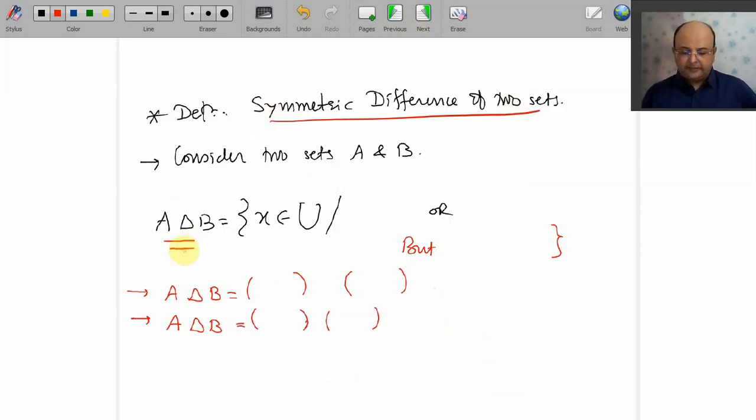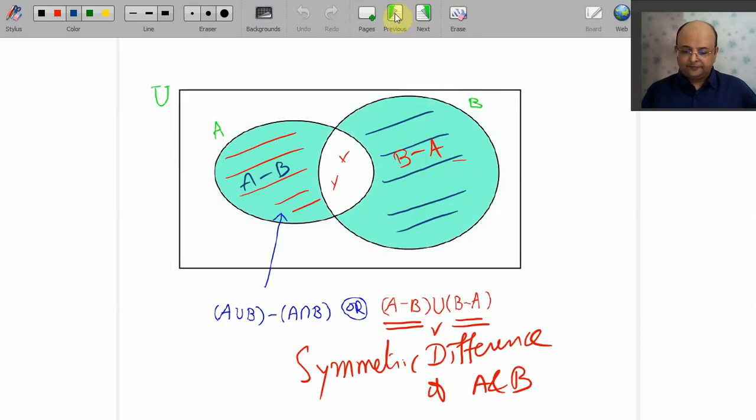A delta B means X belongs to U, where X belongs to A or X belongs to B, but X does not belong to both. So it was easy. But one more definition that you understand that. What is that, my dears?